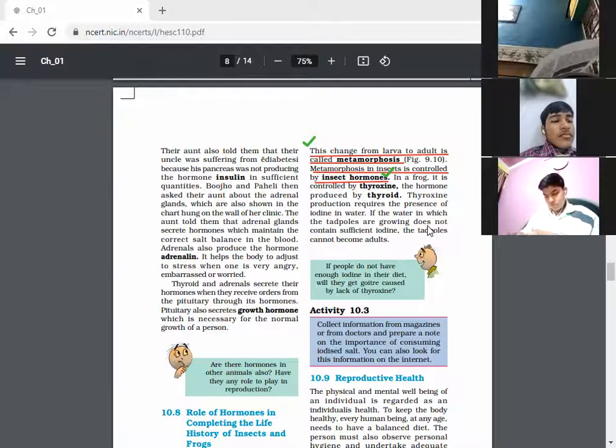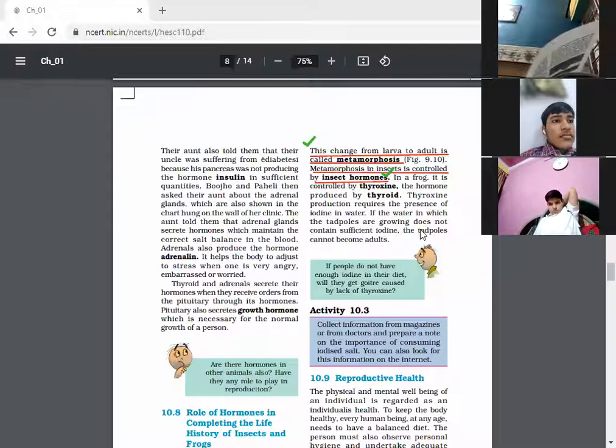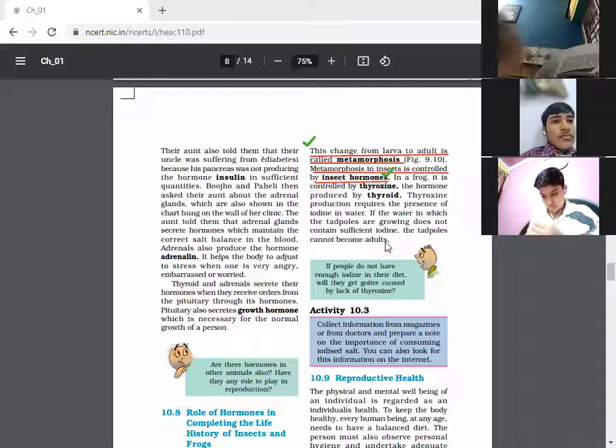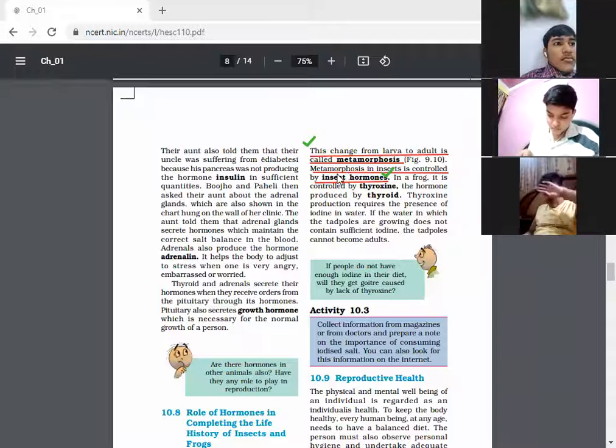If the water in which tadpoles are growing does not contain sufficient iodine, the tadpoles cannot become adults. It's very important. I hope you have understood. The metamorphosis in insects is controlled by insect hormone.